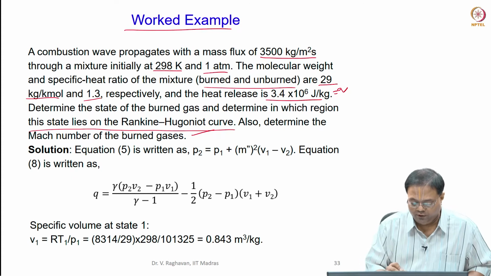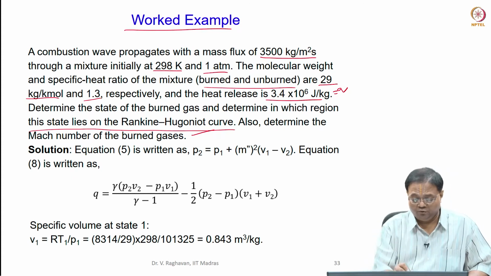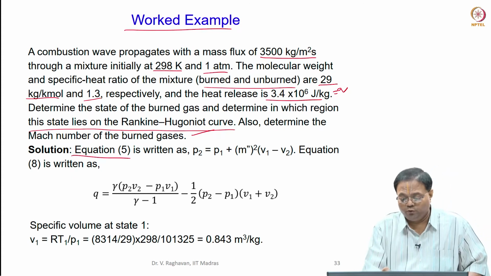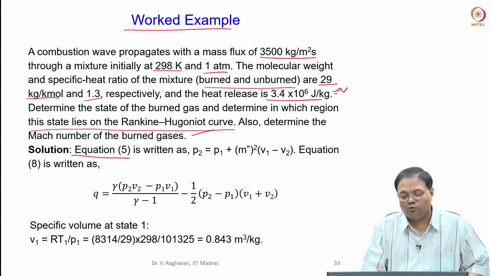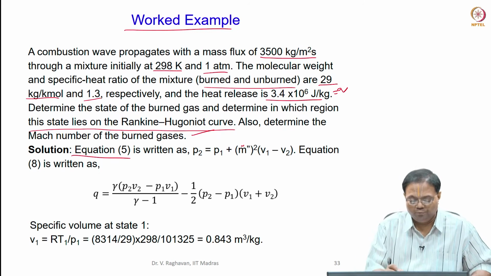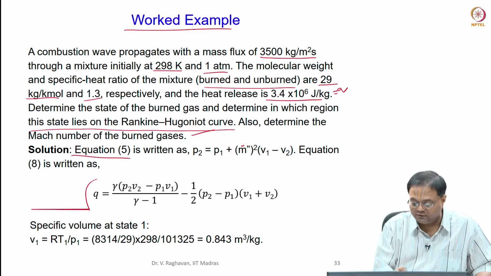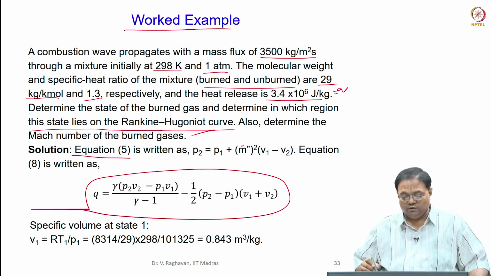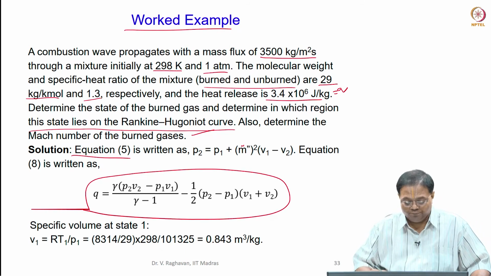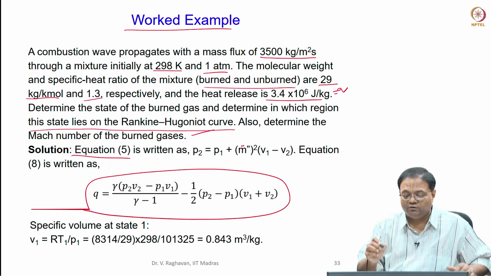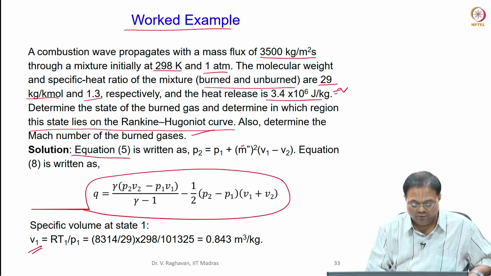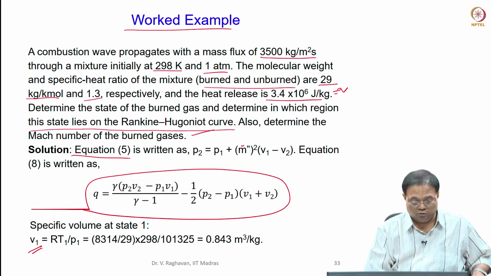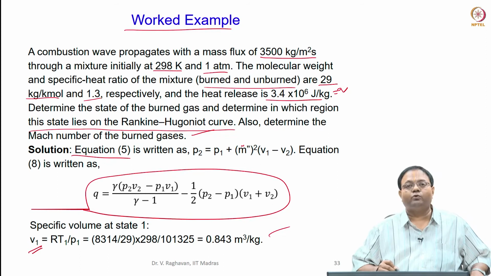Okay. Now let us use the equation of the Rayleigh line, equation 5. So P2 equal to P1 plus m dot square into (V1 minus V2). Similarly, equation 8 is written like this, that is the Rankine-Hugoniot curve equation. Now, I want to fix the state. So, what is V1? P V equal to RT, so V1 is R T1 by P1. So, I get 0.843 meter cube per kg, that is the volume V1.